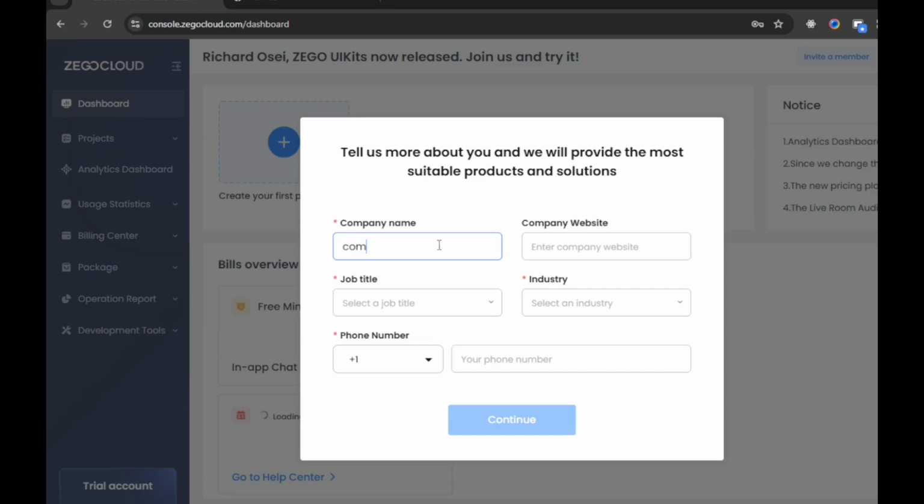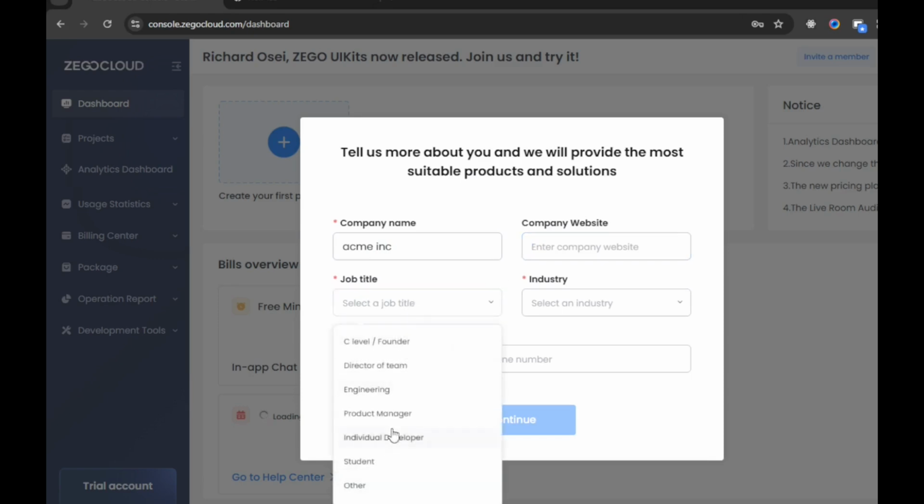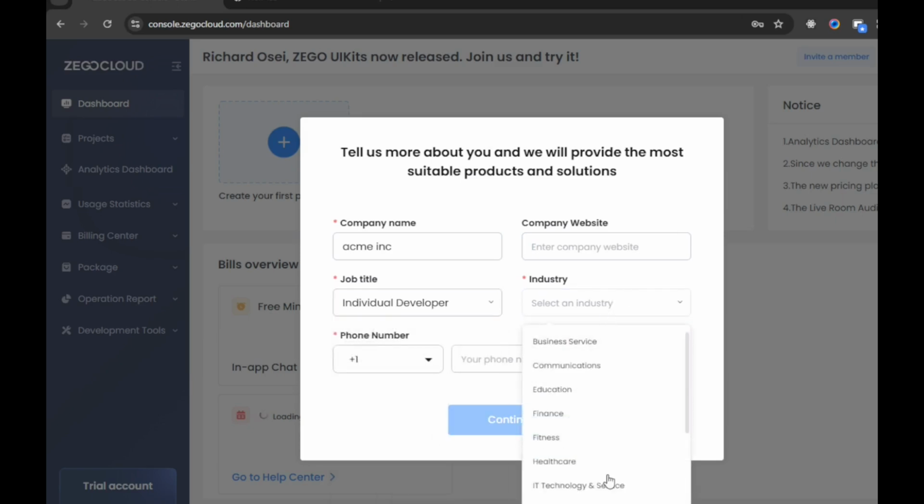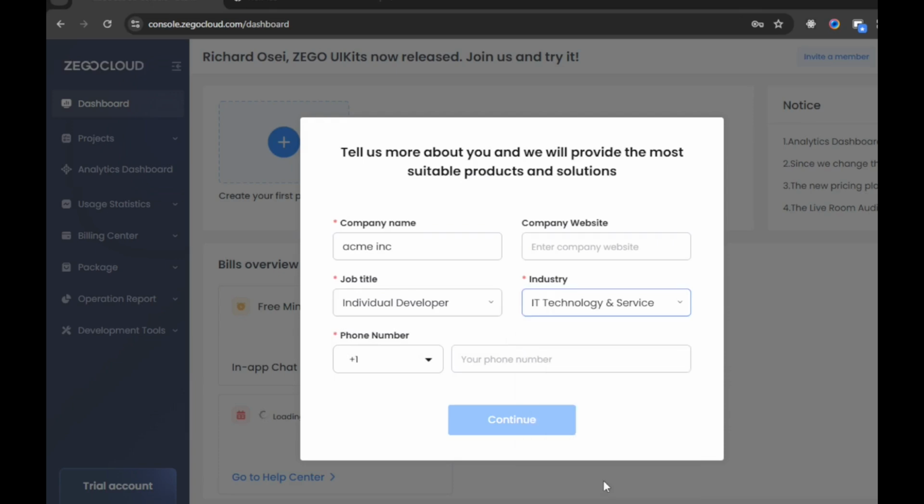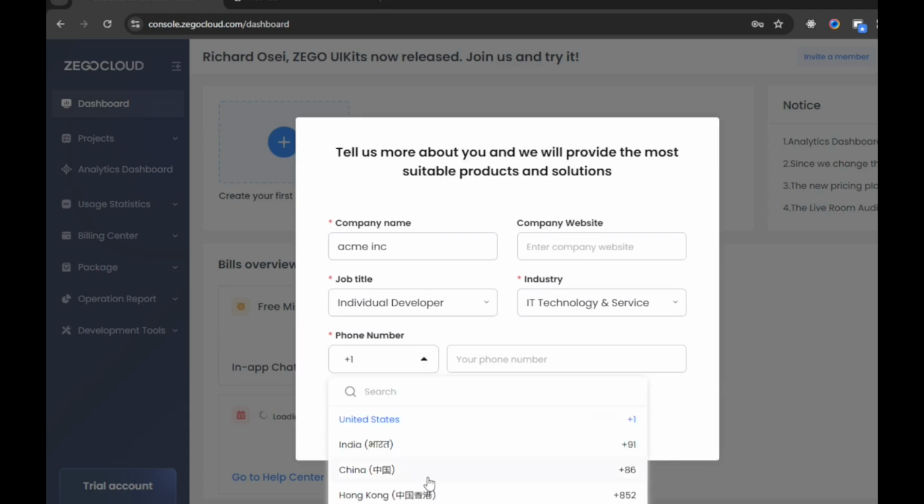So I'll just say Acme as the company name, and then I would not put any website for now, and then the job title, let's just say developer, industry, let's select IT technology service, and then the phone number.